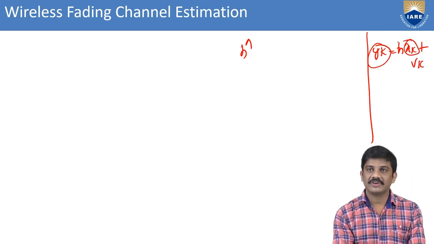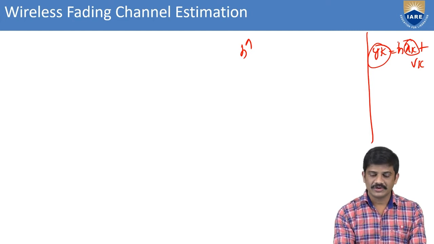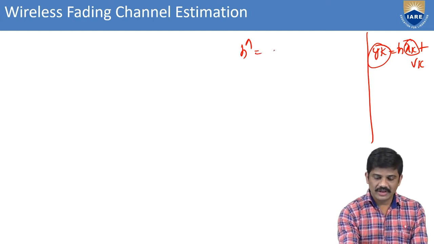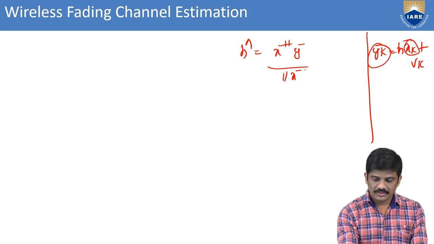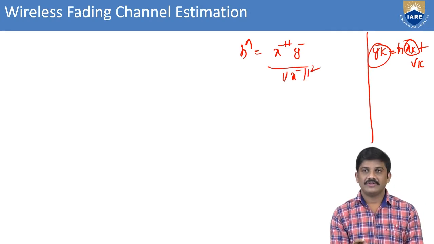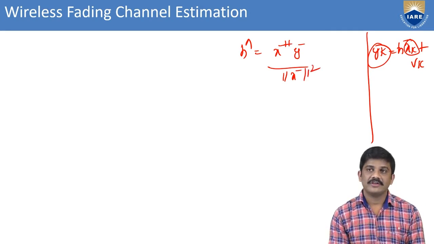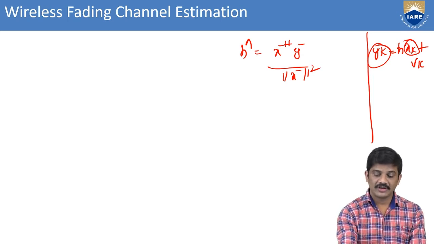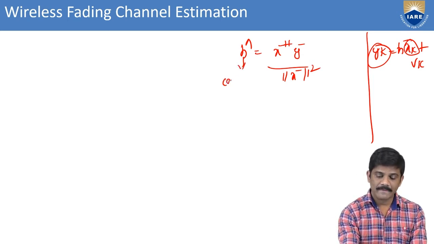We find y of k and x of k, then we can move to h, which is h equal to x Hermitian y bar divided by mod x bar squared. Like this we can find the complex channel coefficient.